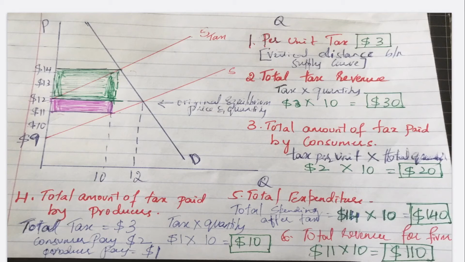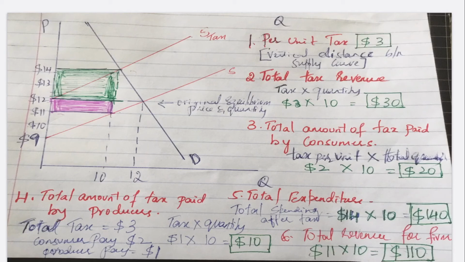The second one is, what is the total revenue of the government? The total revenue earned by the government is the tax paid by both consumer and producer, which is the shaded rectangle of both green and pink in the picture. That is $3 times the total units or quantity supplied, that is $30.